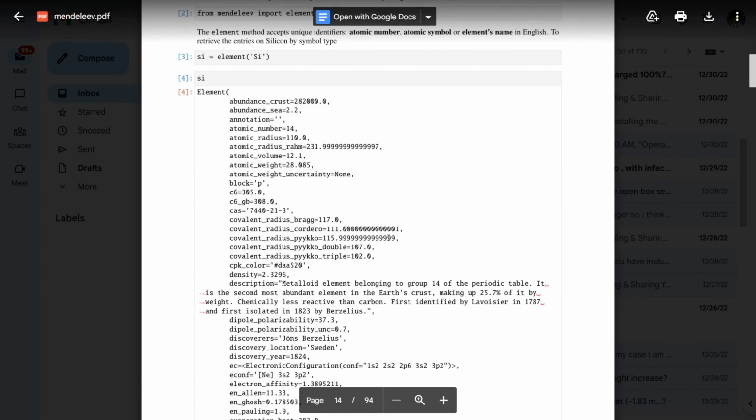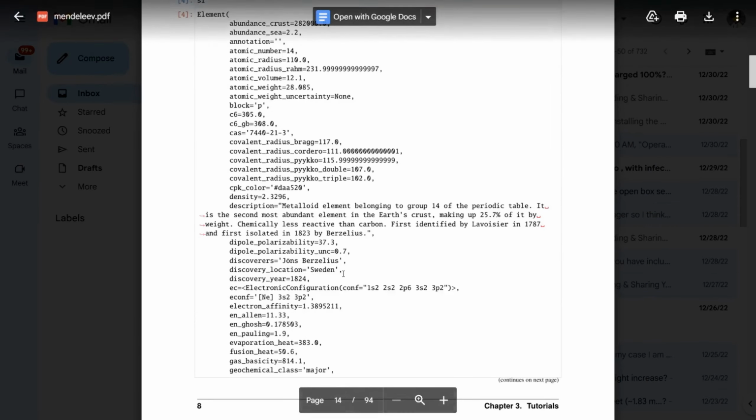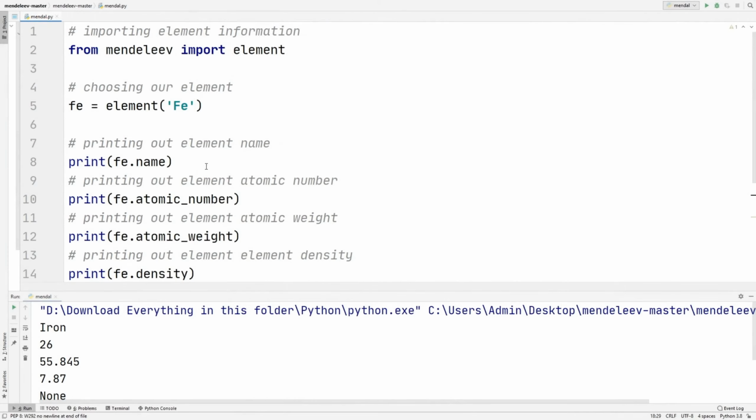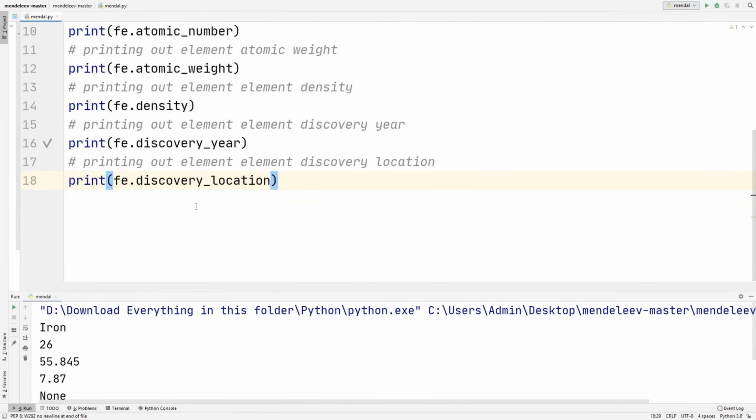Once again, this PDF will be linked in the description of our previous video, so if you want to check that out, it will be there as well. And that's basically it for the second part of this video, where we found out the element information.